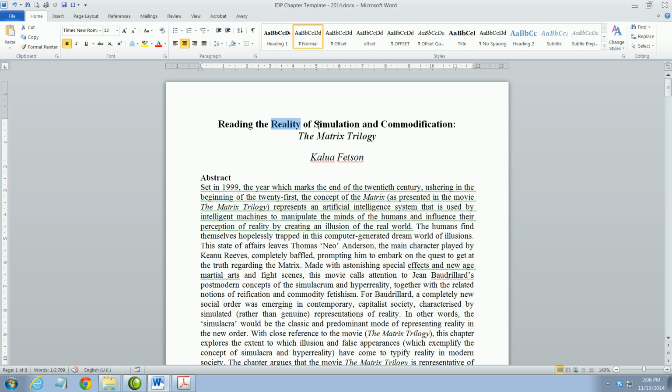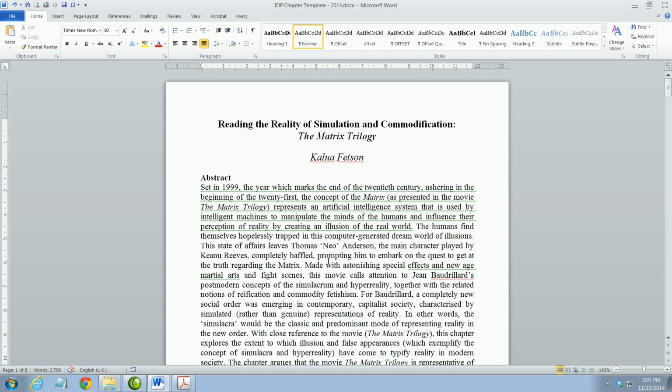Also, any nouns must be capitalized. Verbs must be capitalized. Pronouns such as I, you, they, we also need to be capitalized. Small words such as the, of, and, by, for, things of that nature do not need to be capitalized unless they are the first or last word of the main title, or the first or last word of the subtitle.